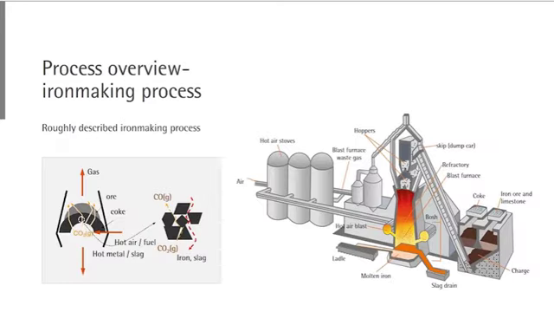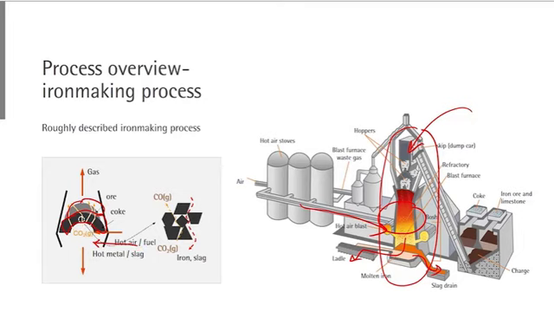The right hand side shows the full description of the iron making plant. In the middle we have a reaction vessel called the blast furnace. The blast furnace has a raw material supply facility and a hot air supplying facility and a tapping facility for producing hot metal and slag. Inside the blast furnace, what is happening? We have iron ore and coke supplied. They stay layer by layer. And hot air is blasted into this blast furnace.